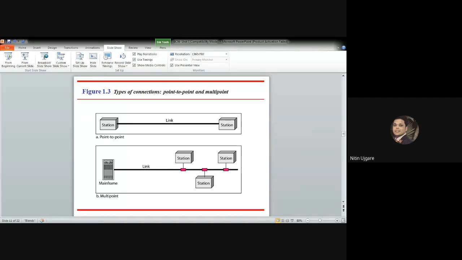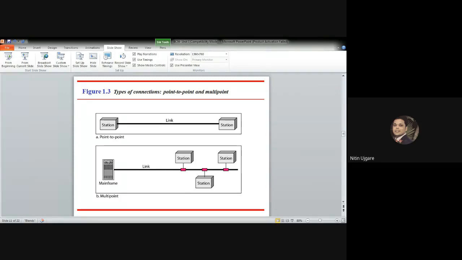A link is a communication pathway that transfers the data from source to destination. The entire capacity of the link is reserved for the transmission between the source and destination in case of point-to-point. Most point-to-point connections use the actual length of the wire or the cable.